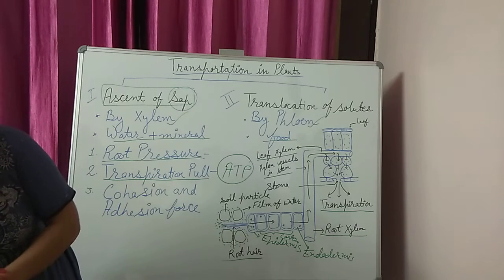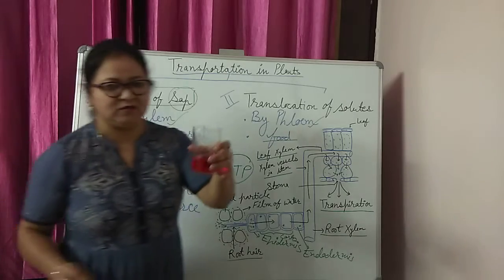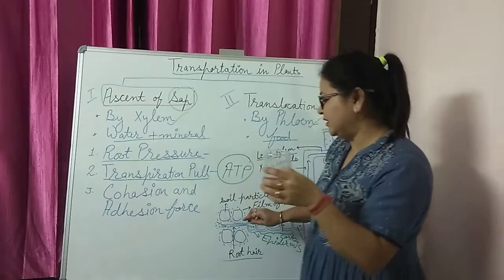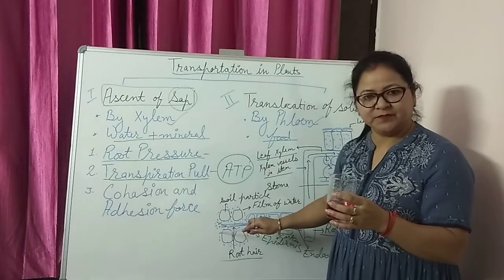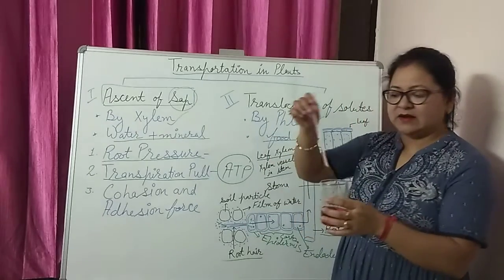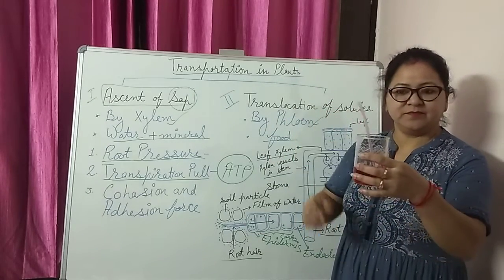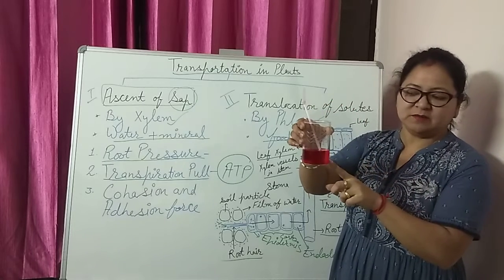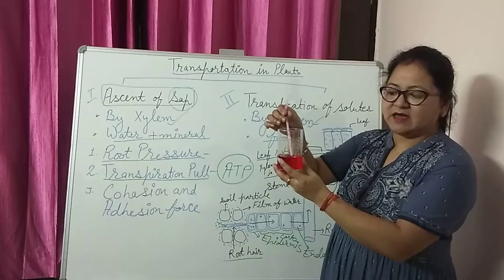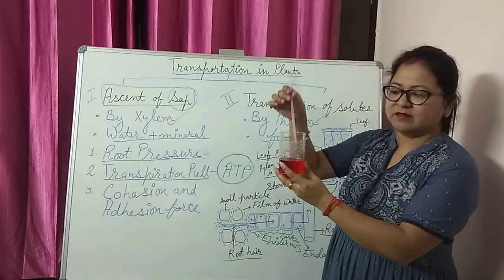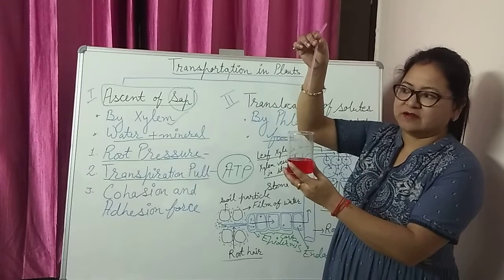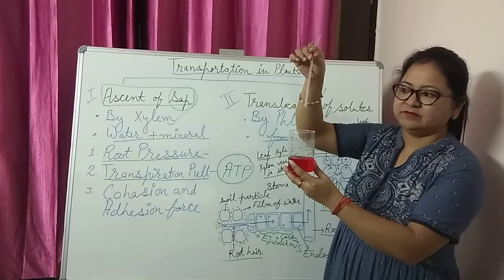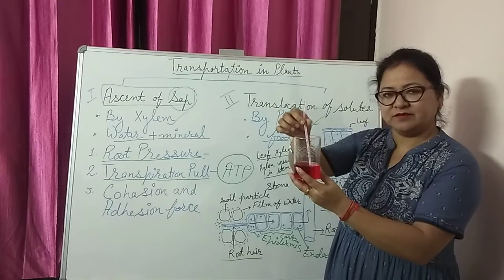I have taken this one. Okay. I have this liquid. You can consider it as the availability of water in the soil. Then this, you can consider the root xylem. The end of this straw, consider it as a root xylem. Just availability of water. When I take it out, then some water drops are there. You can observe it. Drops are falling down. This is the availability of water.